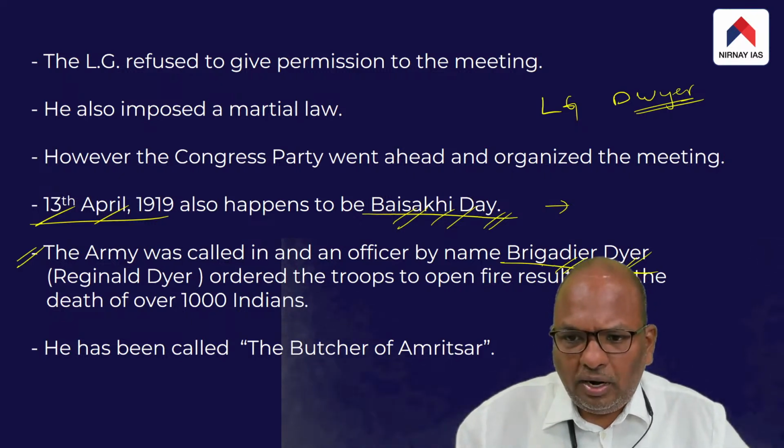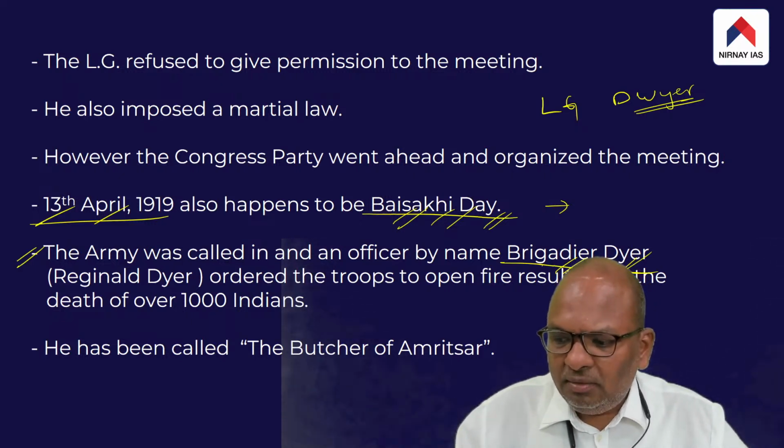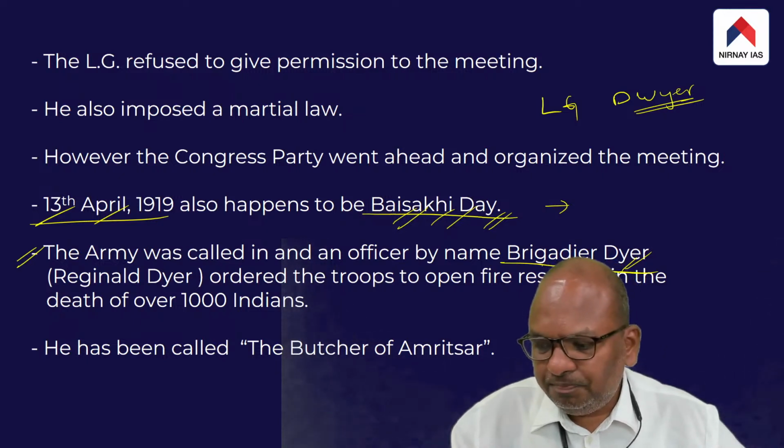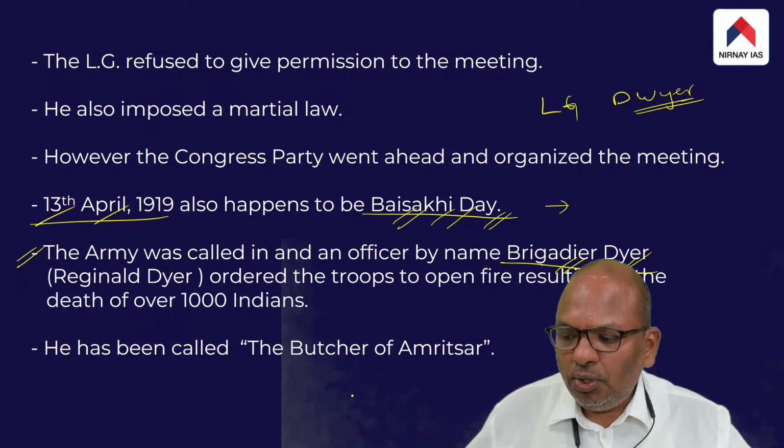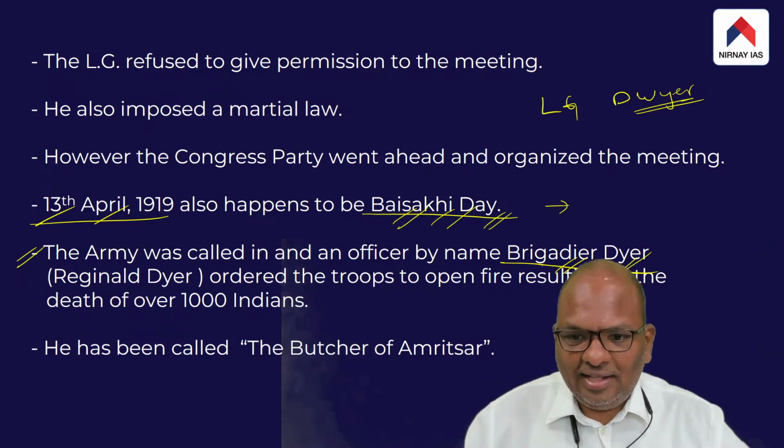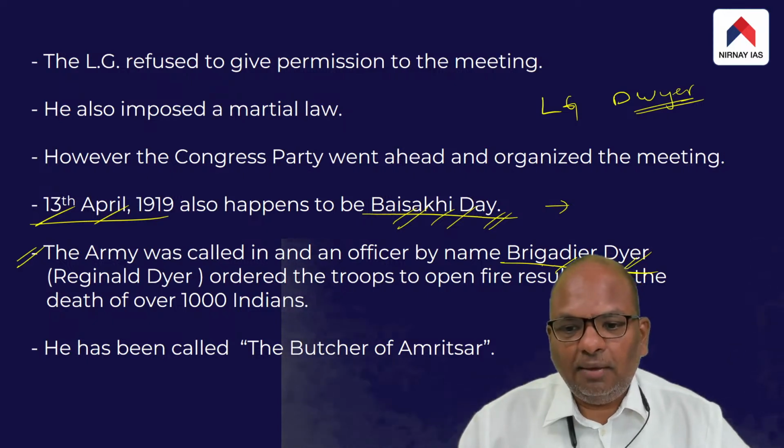The names' pronunciation is almost the same, but the two are different. This Brigadier Dyer ordered his troops to open fire on the crowd that had gathered at the Jallianwala Bagh.